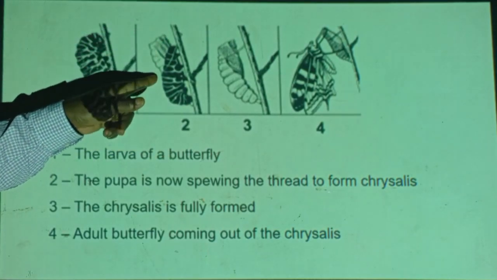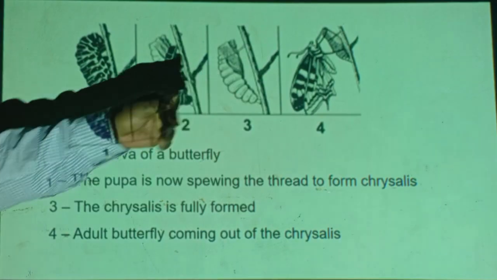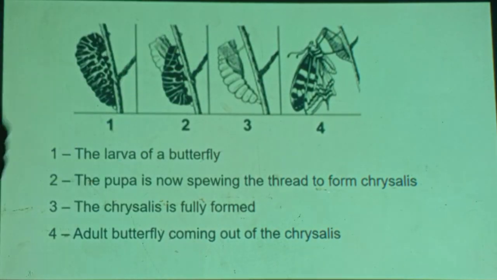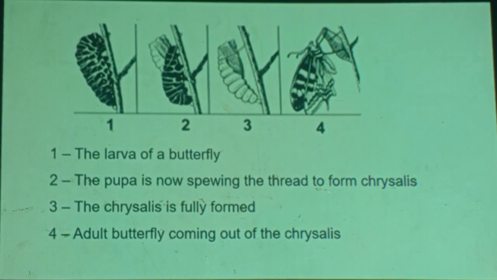Finally, it is fully covered inside this chrysalis. The adult, totally formed, breaks the chrysalis and comes out. Butterflies coming out of the chrysalis at the end of transformation after the resting stage, which is known as pupa.